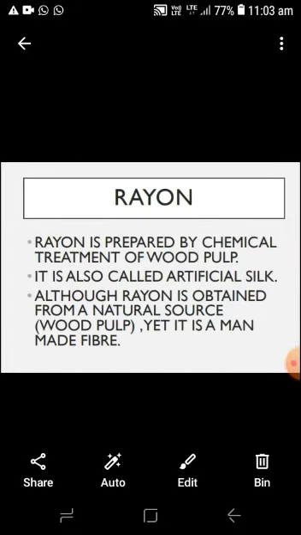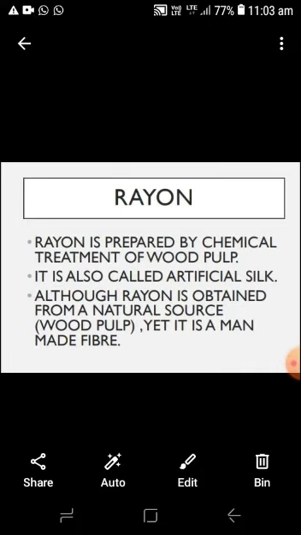Rayon is prepared by chemical treatment of wood pulp. The wood pulp is a natural polymer, but it is used for making the rayon. When the wood pulp is dissolved in sodium hydroxide, it forms a viscous substance. Then this viscous substance is passed through the spinneret.